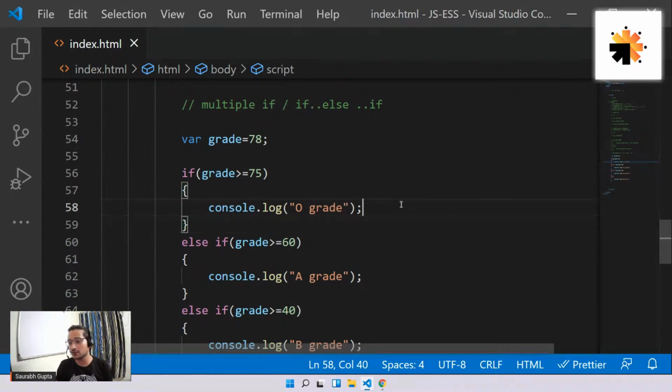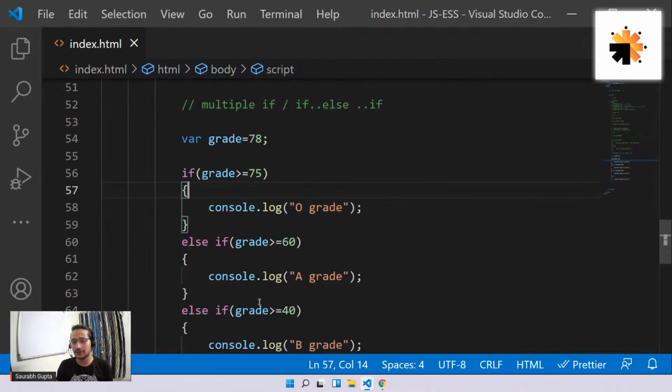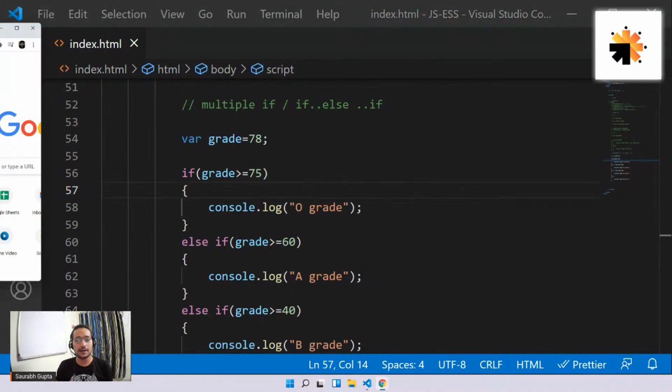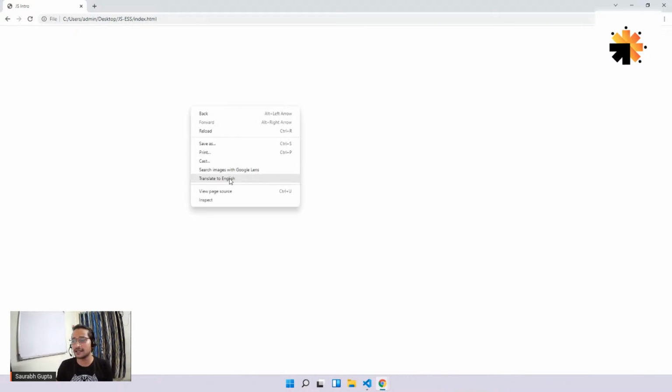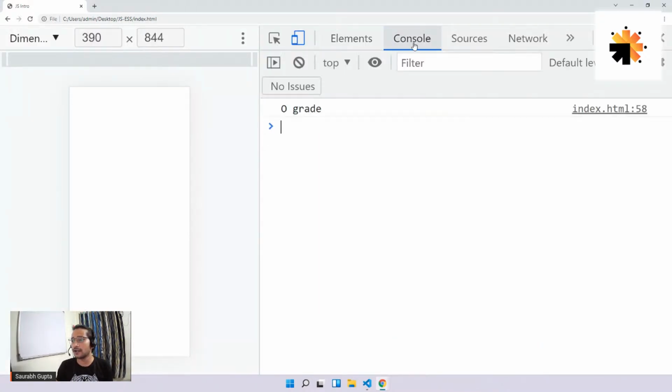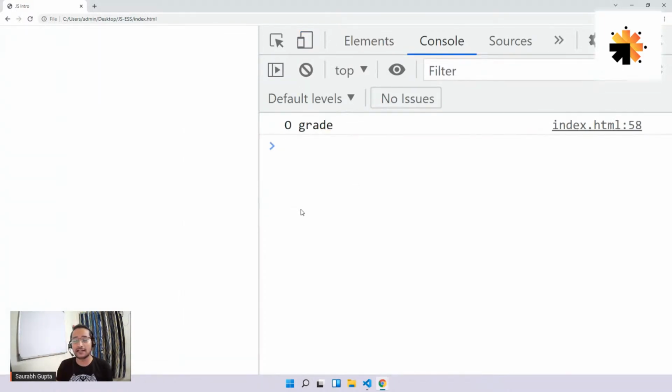Let's confirm. Okay, let me also run this page. I forgot to run this page. So copy the file path. You can also use a live server, it's totally fine. And now let me take it here and paste. Yep, you guys are correct. It is O grade. Amazing. Right? We got the answer. Let me zoom this as well. Fine. Now let me do one little change.